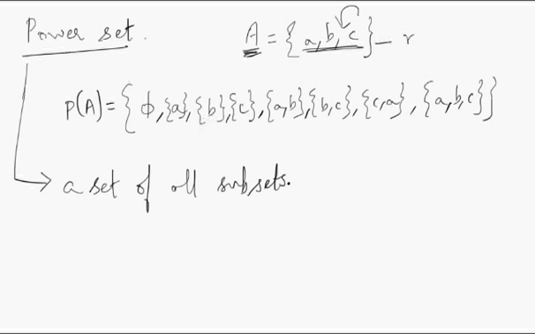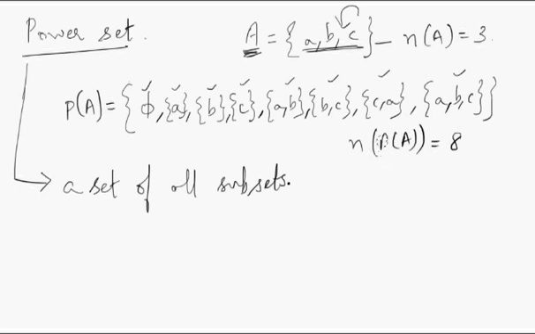What is the cardinality of A? N of A is 3. Now how many elements do you have in P of A? 1, 2, 3, 4, 5, 6, 7, 8. So N of P of A is 8.